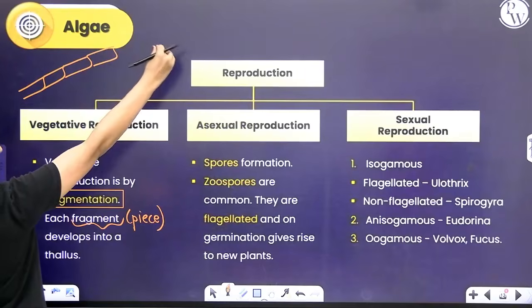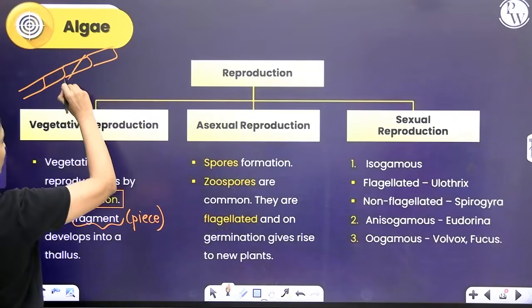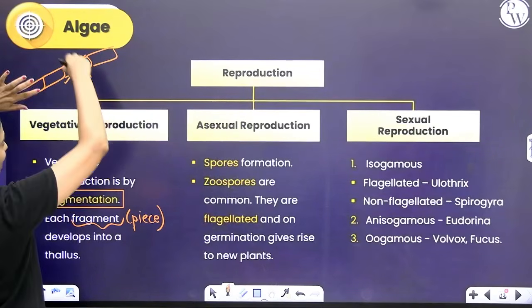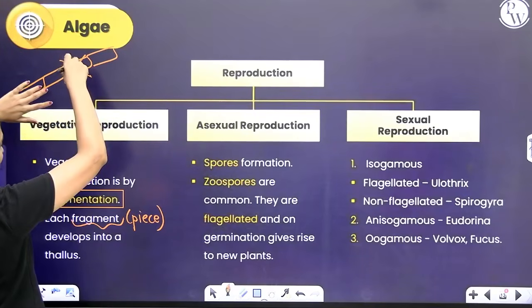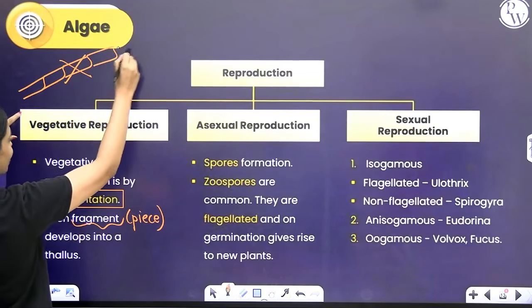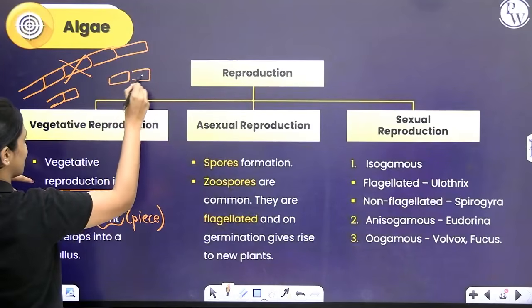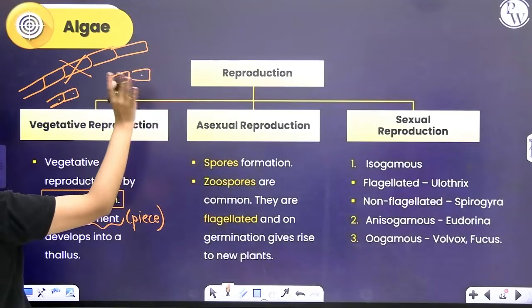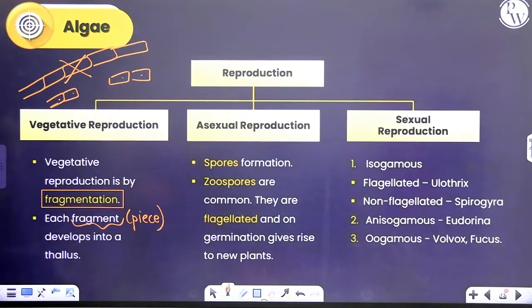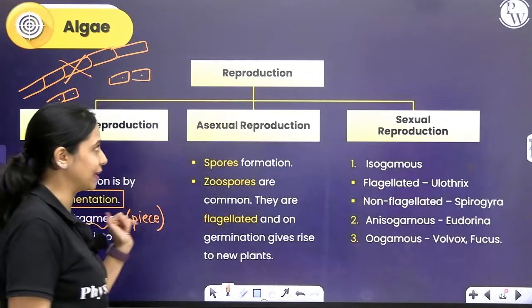What was once one organism, let's assume due to some reason, some animal ran through it or this cell decayed and died. This single filament that was there is now broken down into two fragments, two filaments. Each one will behave like a new individual organism. That is one way in which vegetative reproduction can happen in algae.